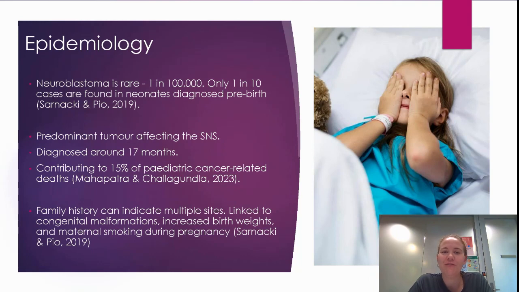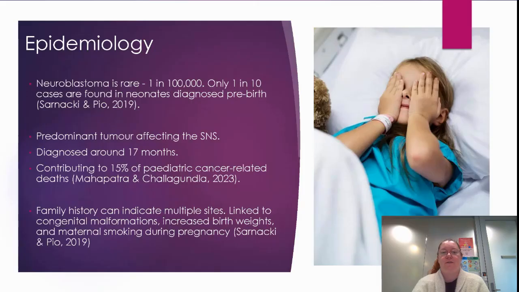Neuroblastomas are the predominant tumour affecting the sympathetic nervous system, comprising about 97% of cases, and represent the most prevalent form of malignancy during infancy. Typically, like in Matthew's case, it's diagnosed around 17 months. The vast majority of cases are diagnosed before age 5. It contributes to approximately 15% of paediatric cancer-related fatalities.